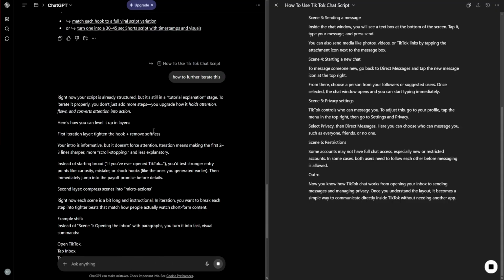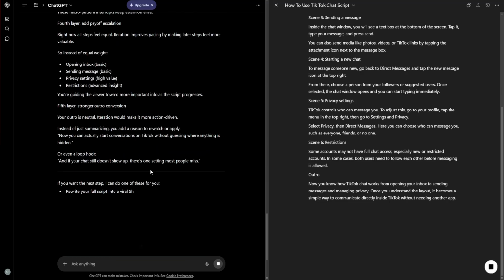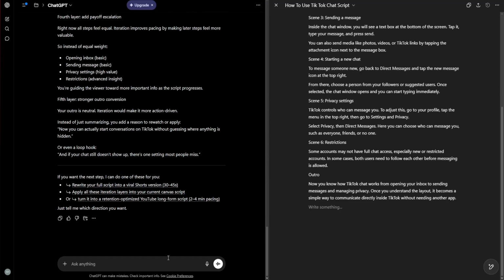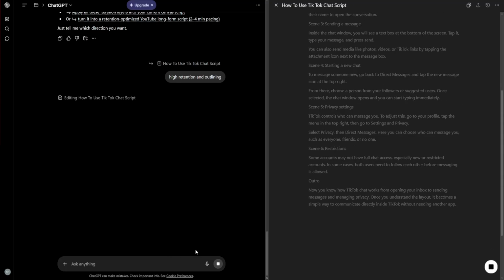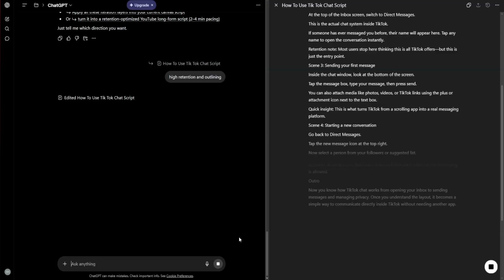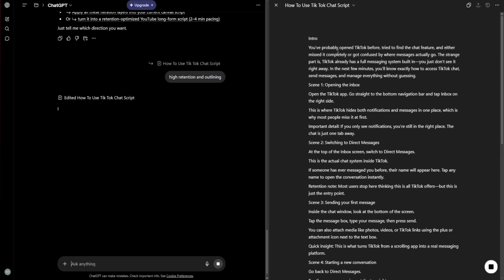The structural blueprint. High retention. Outlining. Once the hook is locked, most creators dive straight into the script and get lost in the weeds. In 2026, we use Canvas to build a retention gradient outline. This is where we architect the ebb and flow of the information.